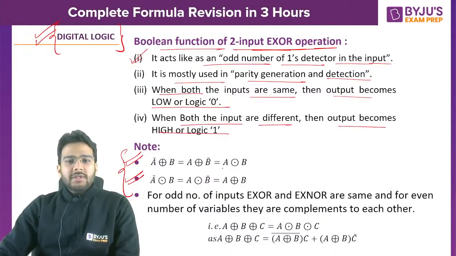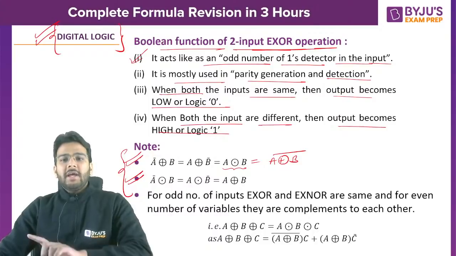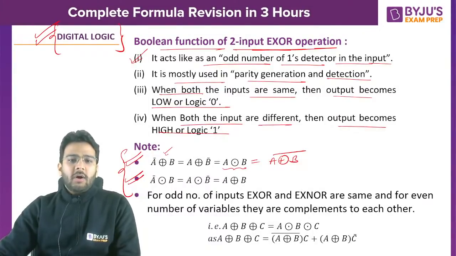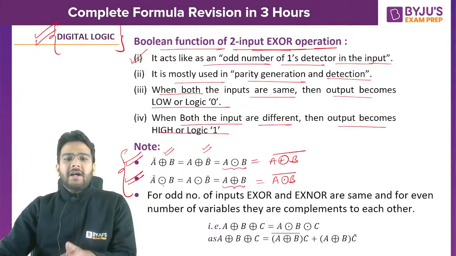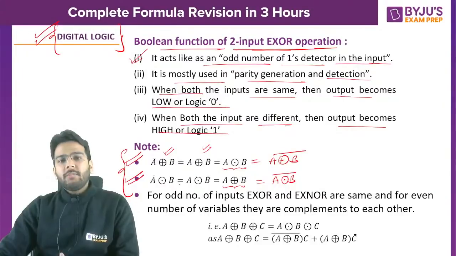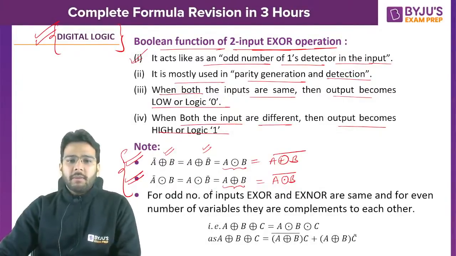Now here we know A XOR B is also equal to the complement of A XNOR B, and that is also equal to A complement XOR B and A XOR B complement.